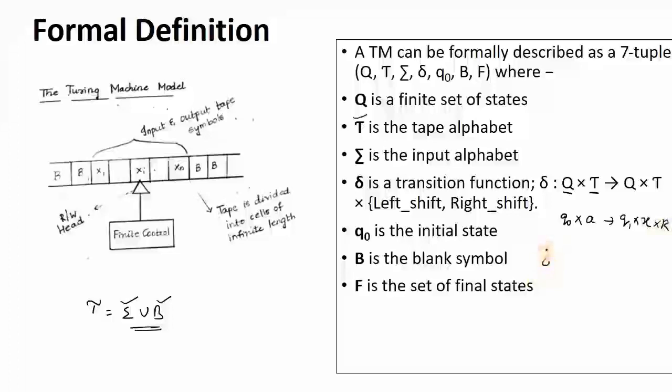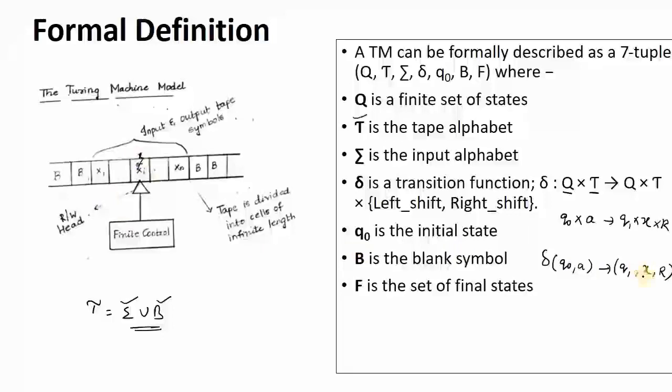Simply this can be represented like this: delta of q0 comma a goes to q1 comma x comma R. That means for q0, for your respective input symbol for this finite control, this is a q0 state, and here you are taking input symbol a and you are moving to q1 and you are replacing a with x.